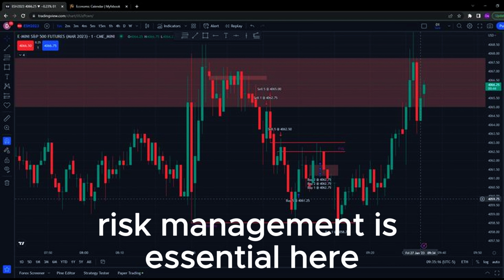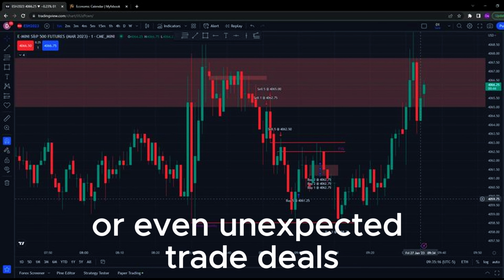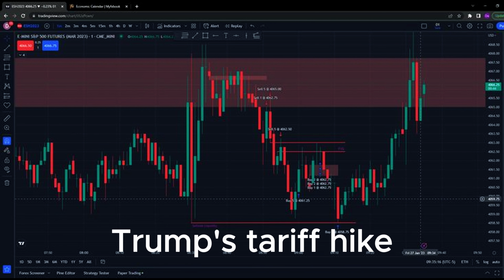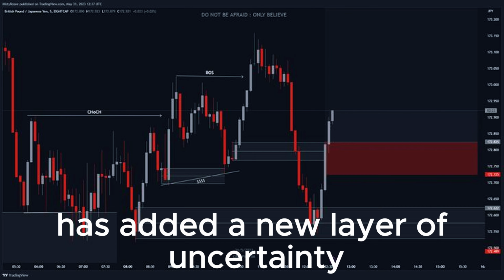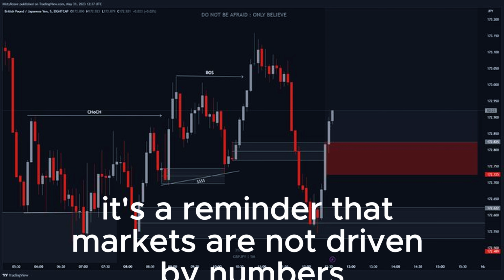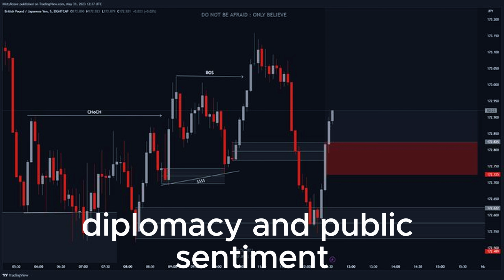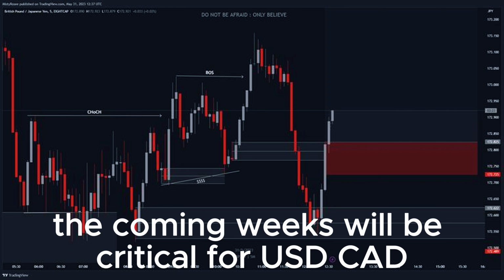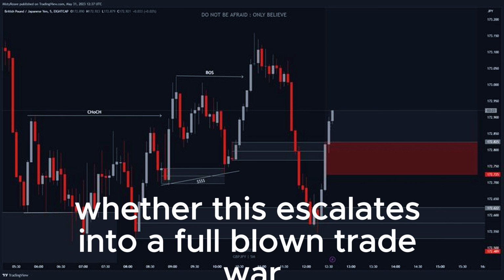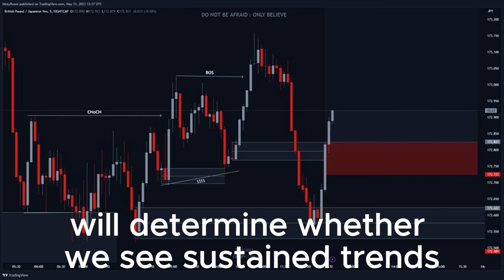Above all, risk management is essential here because political statements, surprise counter tariffs, or even unexpected trade deals can trigger sharp market reversals. Trump's tariff hike has added a new layer of uncertainty to an already fragile global economic environment. For Forex traders, it's a reminder that markets are not driven by numbers alone. They are also shaped by politics, diplomacy, and public sentiment. The coming weeks will be critical for USD-CAD, gold, and silver. Whether this escalates into a full-blown trade war or is resolved through negotiation will determine whether we see sustained trends or volatile swings.